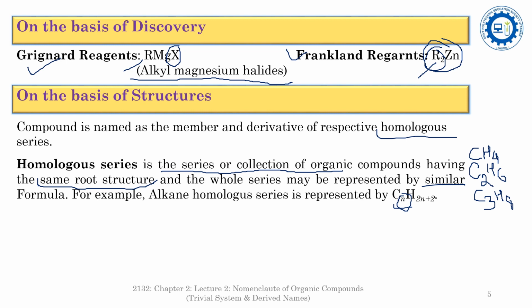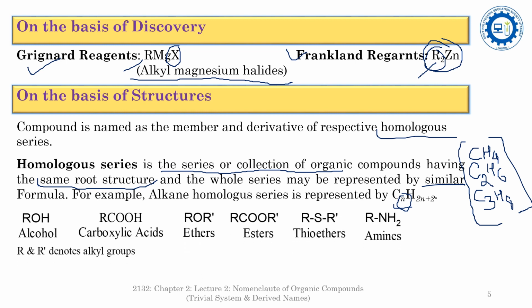C3H8, propane. All these compounds follow a similar formula, CnH2n+2. This formula is the symbol for a homologous series that is known as the alkane. So all these compounds belong to the alkane homologous series.